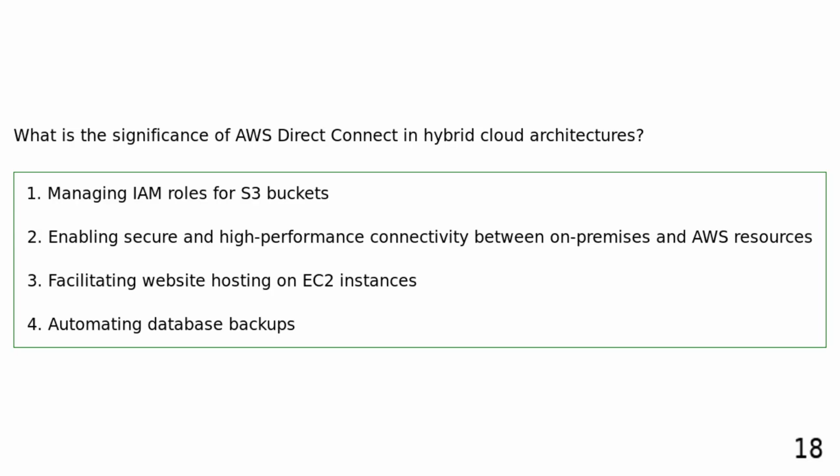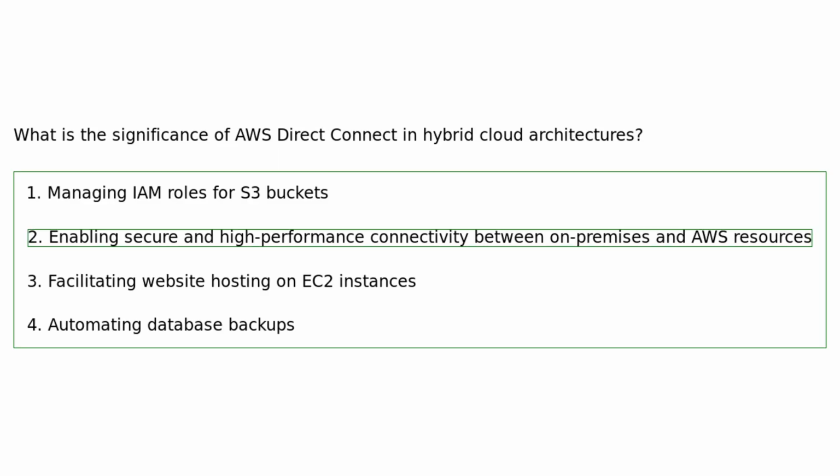What is the significance of AWS Direct Connect in hybrid cloud architectures? Managing IAM roles for S3 buckets. Enabling secure and high-performance connectivity between on-premises and AWS resources. Facilitating website hosting on EC2 instances. Automating database backups. AWS Direct Connect plays a significant role in hybrid cloud architectures by enabling secure and high-performance connectivity between on-premises IT infrastructure and AWS resources, ensuring seamless integration and data transfer.